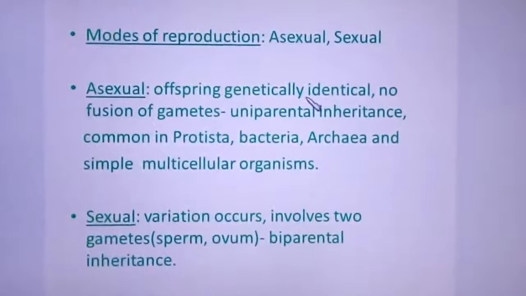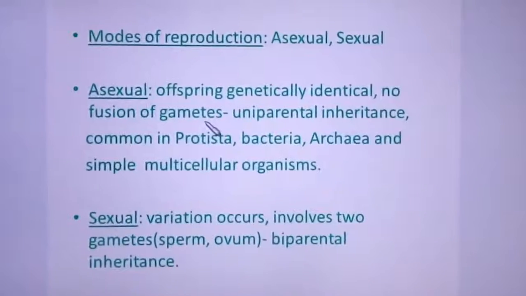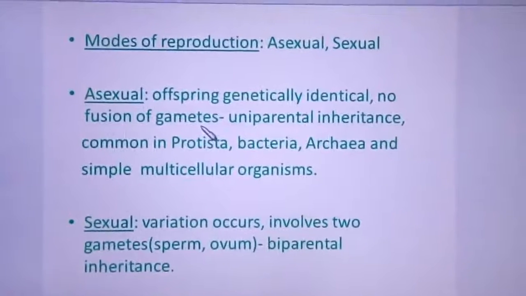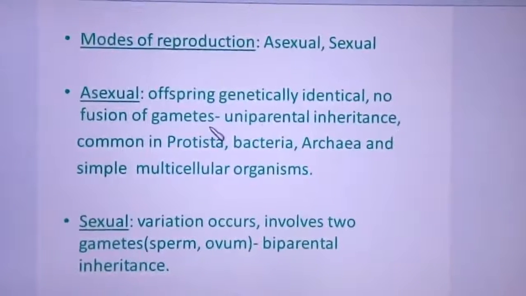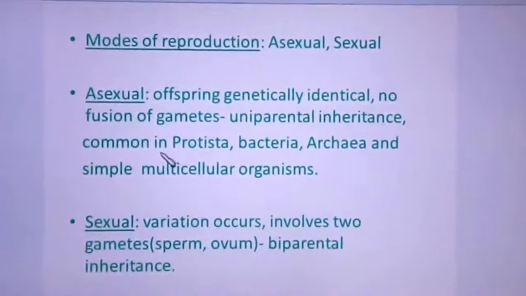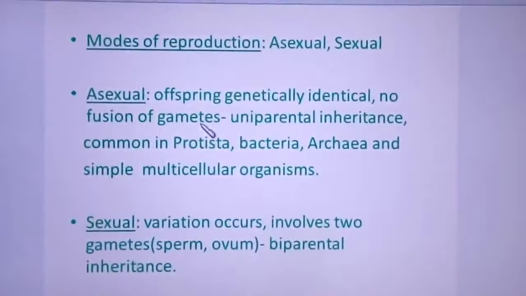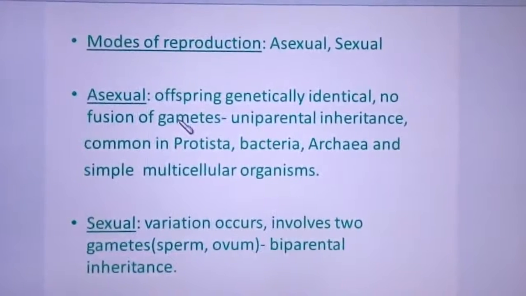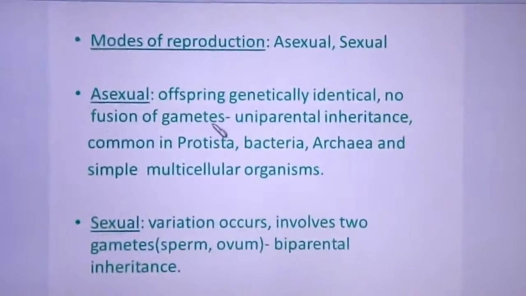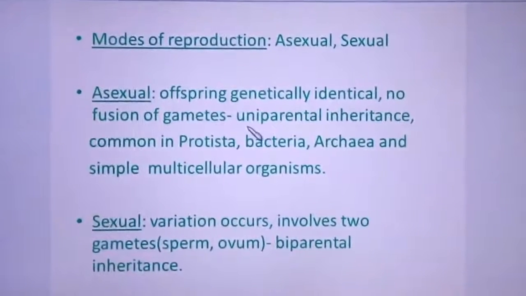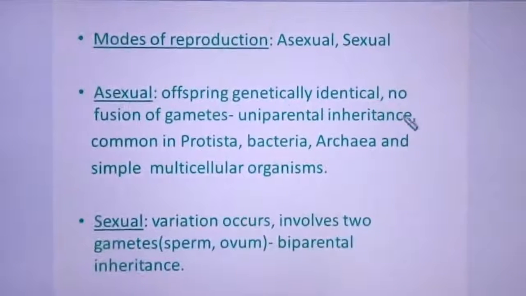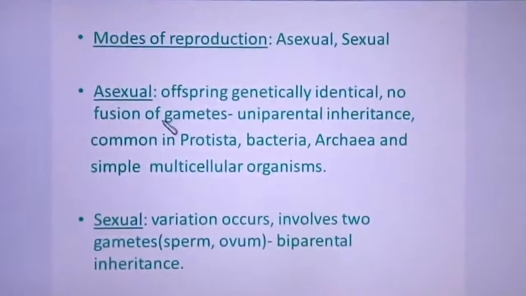It's because they do not undergo any fusion of gametes. Since the parent body itself divides and gives rise to the organism, there is no fusion of gametes. This is what we call uniparental inheritance, that is, single parent inheritance.